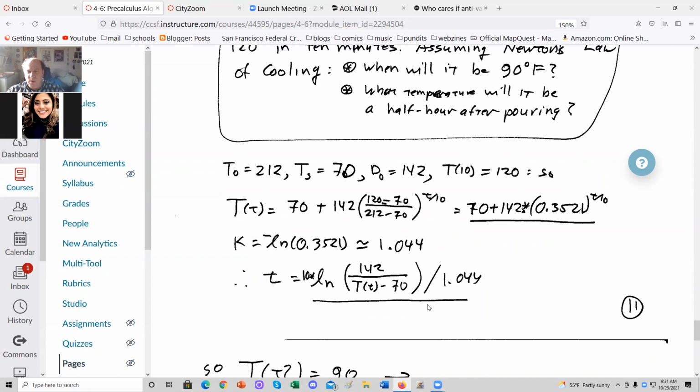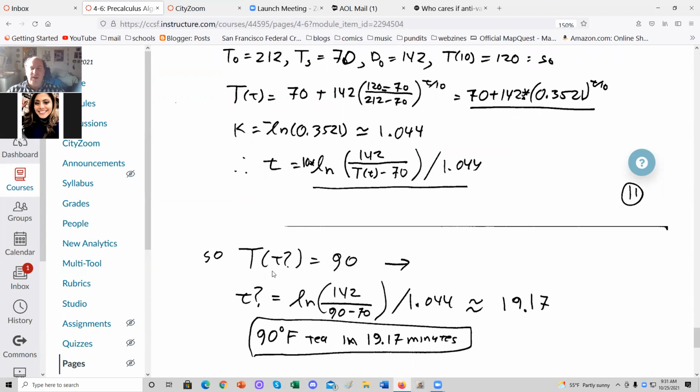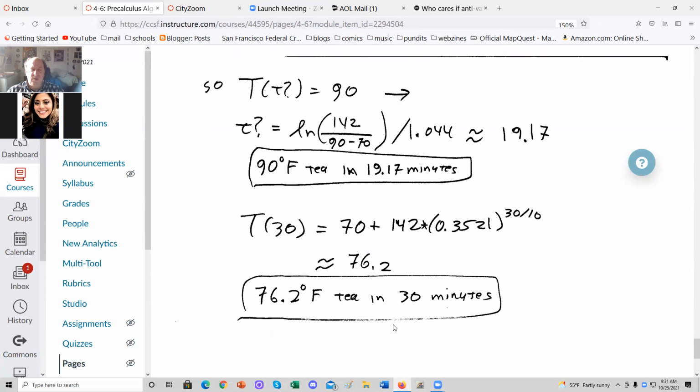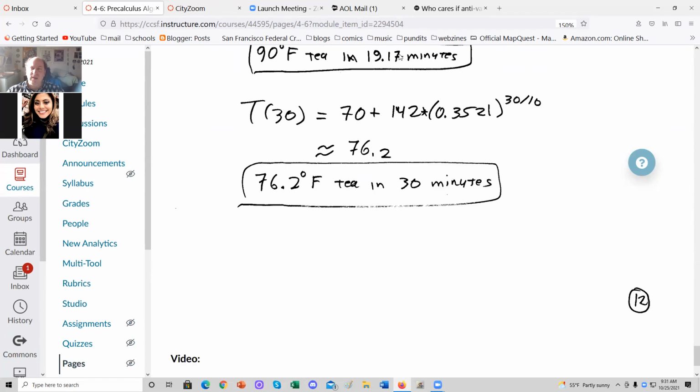And a bit more calculation gives you time for a temperature is 10 times natural log of 142 over T at T minus 70 over 142. So if the temperature is 90, then using this formula, you get approximately 19.7 minutes. And what is it at time 30? Plug in 30 here. 70 plus 142 times 0.3521 to the 30 tenths, 76.2. So it's about 76.2 Fahrenheit in 30 minutes.